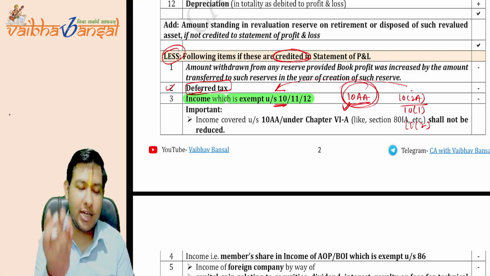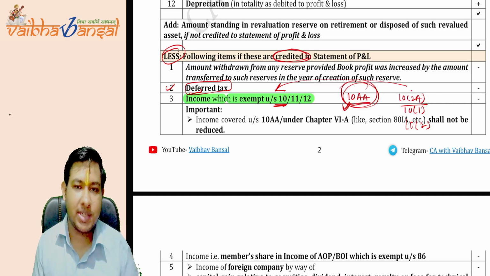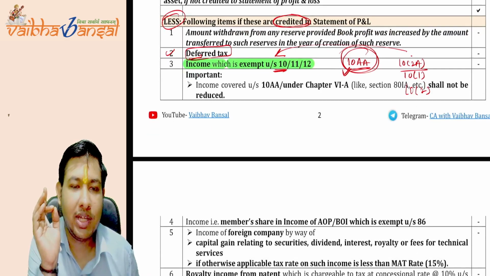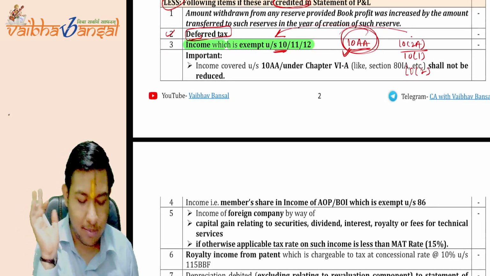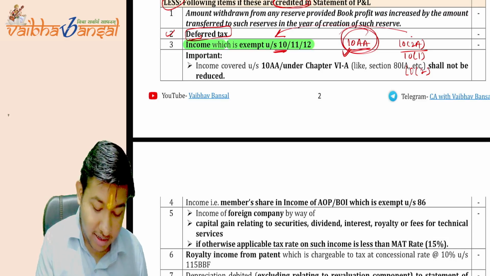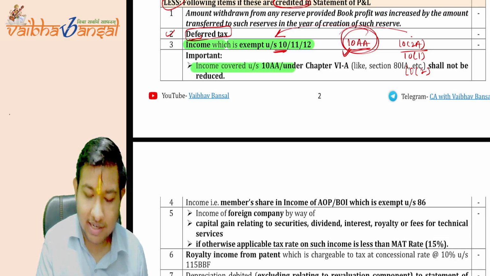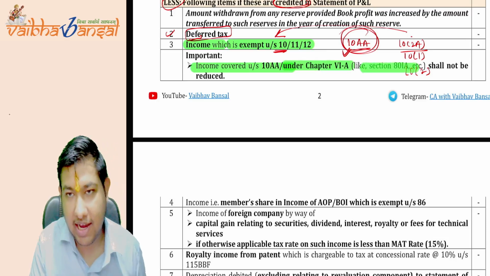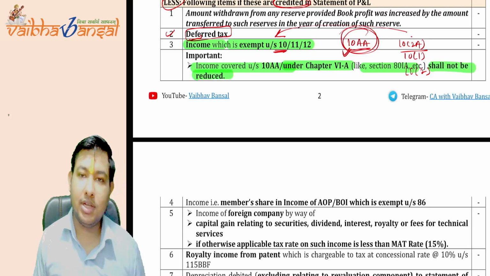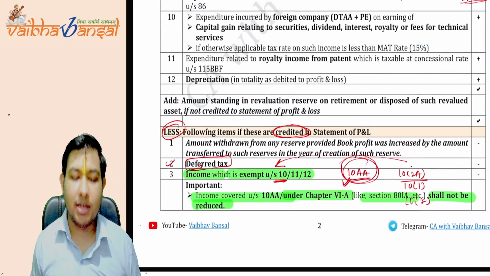The expenditure should be added and the income should be subtracted. But for the income under section 10AA, this treatment is not applicable. Is this clear? Income covered under section 10AA, under Chapter VIA, section 80, shall not be reduced. Is this clear? It shall not be reduced.